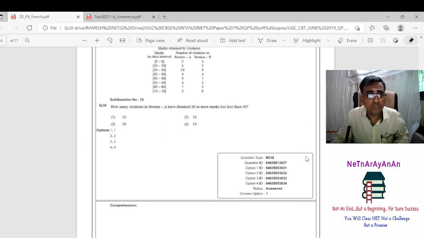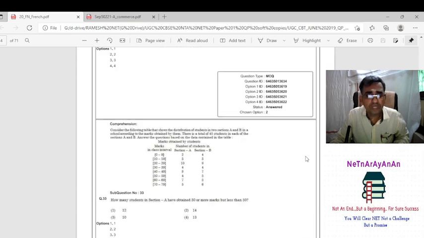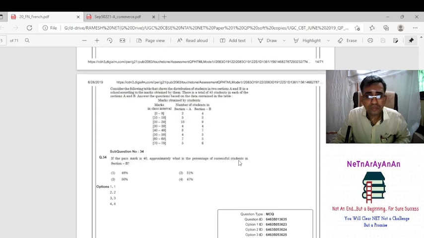So next question. How many students in section A have obtained 30 or more marks but less than 50? 30 or more and less than 50, that means the two class intervals 30 to 39, 40 to 49. In section A is asking. Section A means it comes around 4 plus 8, it is 12. It is very easy.